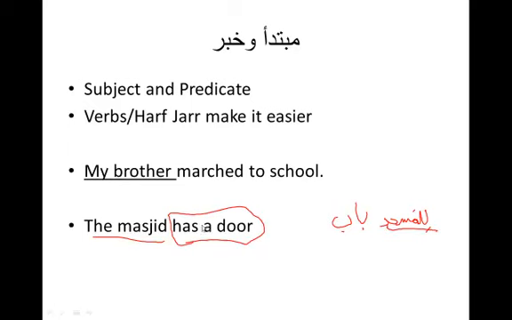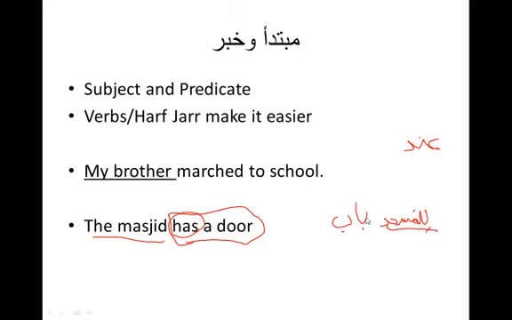Okay, because there's no verb has. I said this last week, and many of you probably thought it wasn't important, but remember this. When you say something has something else, in English, I have an arm, the masjid has a door, you have clothes, there's no verb have, has in Arabic. You use li, or what is the other word that you use? Very good. Inda. It depends on the context. You can't just interchange them all the time, but it's okay if you do. Lil masjidi babun. So, for the masjid is a door.